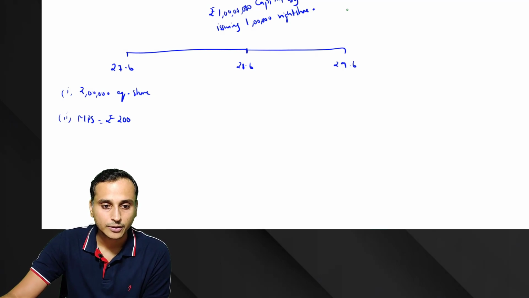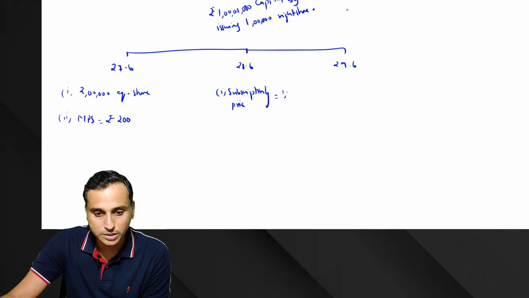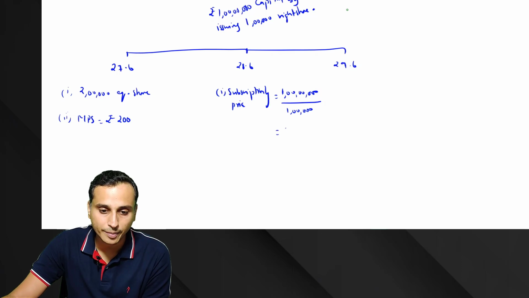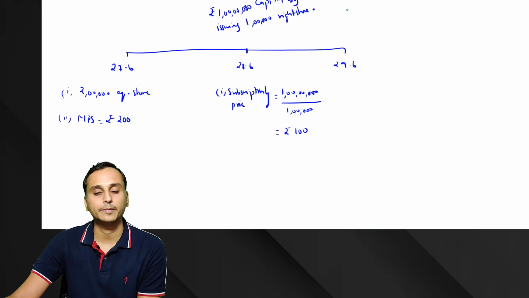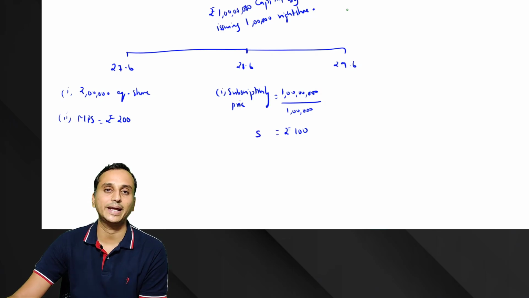So here you can calculate something called subscription price. So 1 crore is the capital your company wants to procure by issuing 1 lakh shares. So how much is the price coming? Rupees 100. Yes, this is called subscription price.